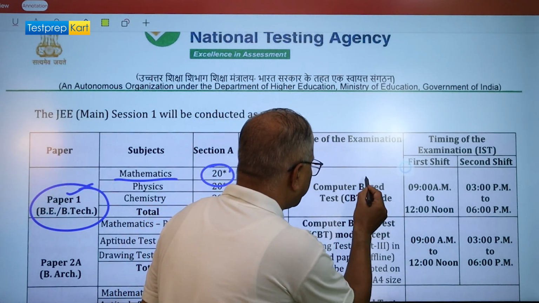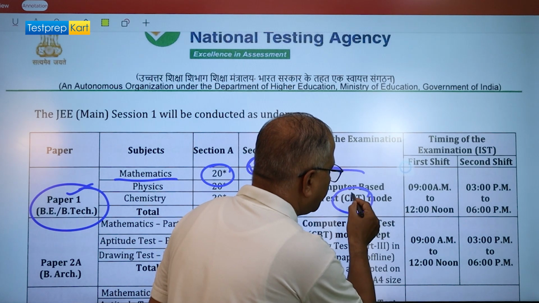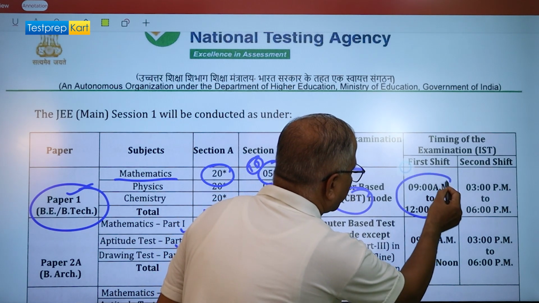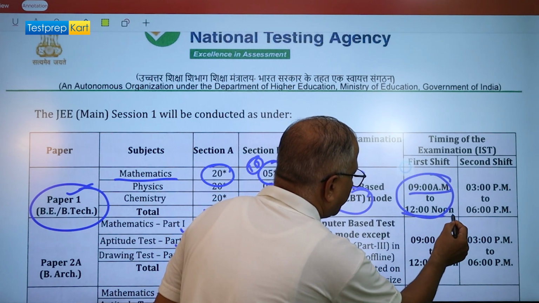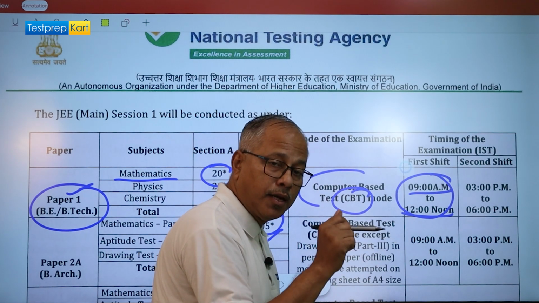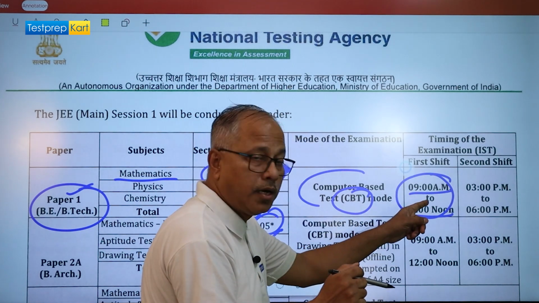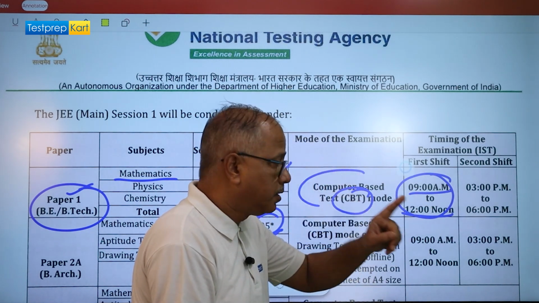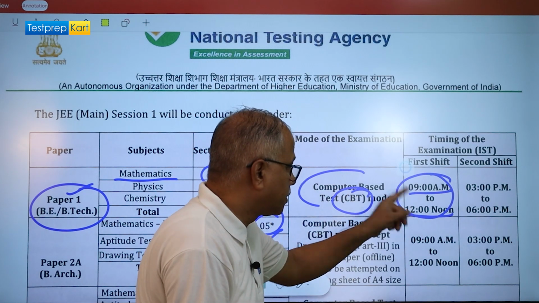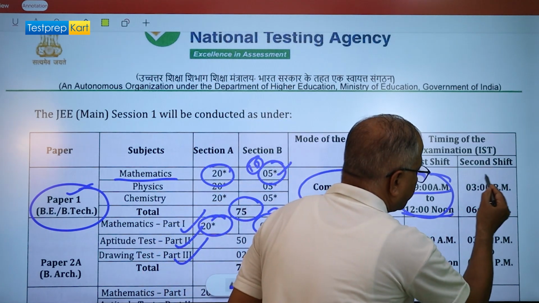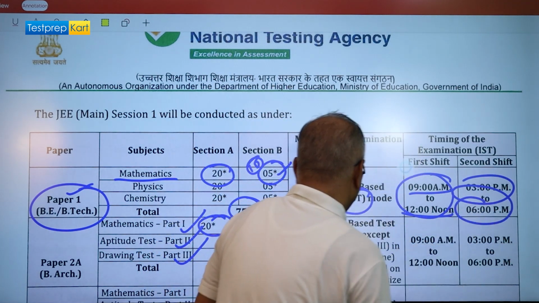Now, the mode of examination is computer test, known as CBT. Timing is mentioned here. First shift is 9 a.m. to 12 p.m., and I mean local time. Wherever you are, in the US, in Japan, or if your center is in Singapore, this is local time. And the second shift is from 3 p.m. to 6 p.m.